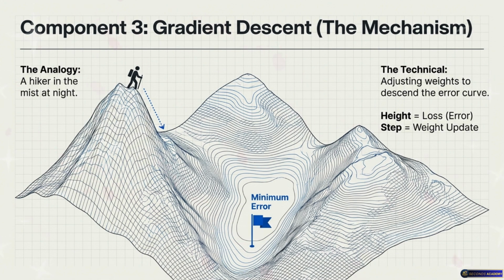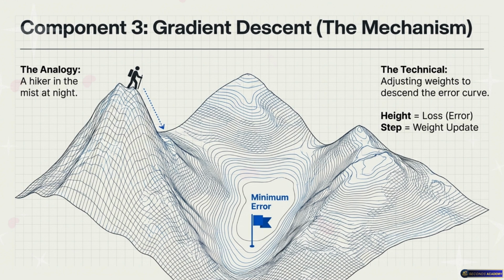Gradient descent. That is a term I hear thrown around constantly. It always sounds like the title of a bad action movie to me, like Gradient Descent: The Fall. It really does. But the analogy is actually very physical and grounded. I want you to imagine you are standing on top of a massive mountain range, but it's pitch black outside. You can't see the horizon, you can't see the sky, and you definitely can't see the village at the bottom of the valley. So I'm stranded on a mountain, basically blindfolded. Right. And your only goal is to get to the lowest possible valley, the absolute bottom point.